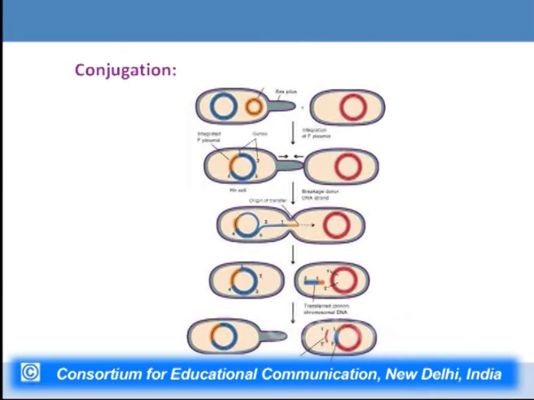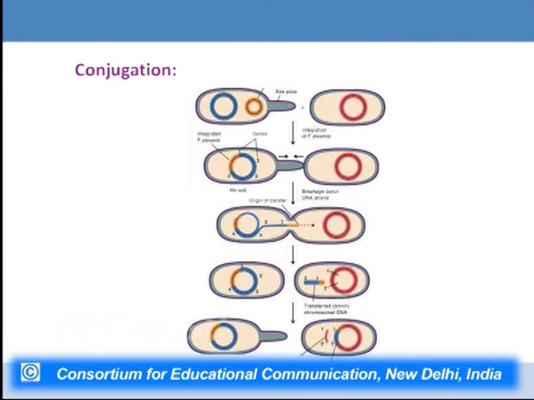However, for recombination to be established permanently in that particular line of the organism, this fragment has to get incorporated into the host chromosome. Now because this host chromosome is also from the same species, it also has the same genes. There might be different alleles, but it also has the same genes like those of the host chromosome of the recipient. So specific regions undergo recombination as shown in the last panel of this figure.